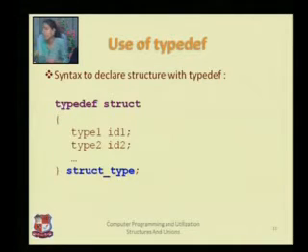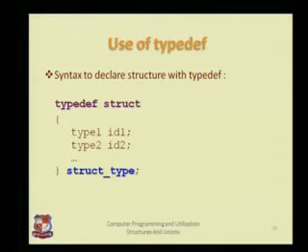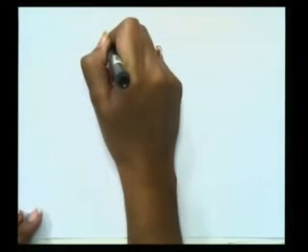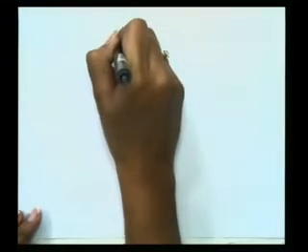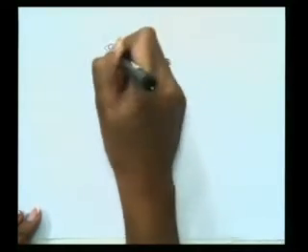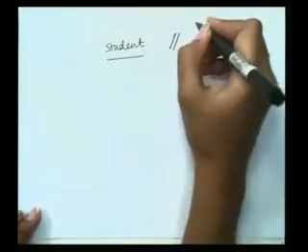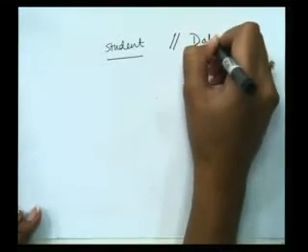Suppose I am writing student, I want student to be acting as a data type.